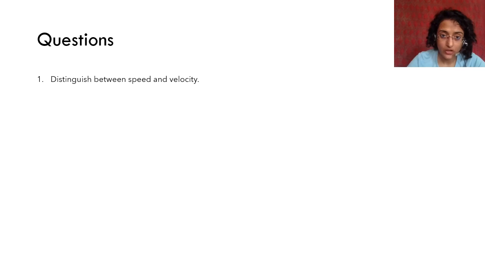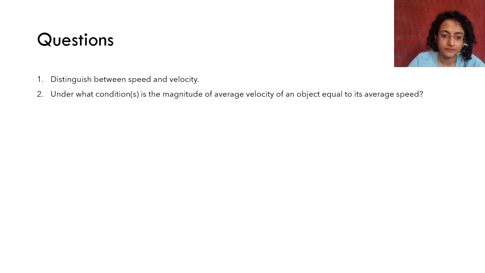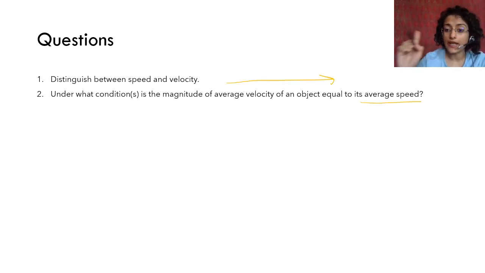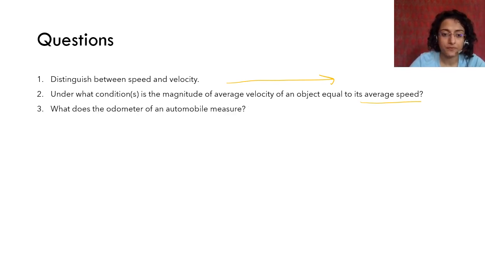Distinguish between speed and velocity. You know, velocity is the speed of an object moving in a definite direction. Speed with direction is velocity. Under what condition is the magnitude of average velocity of an object equal to its average speed? When the object is moving in a straight line, then the average speed is equal to average velocity.